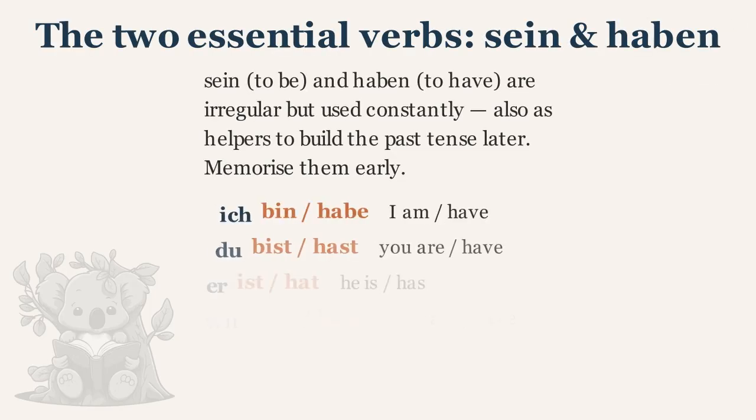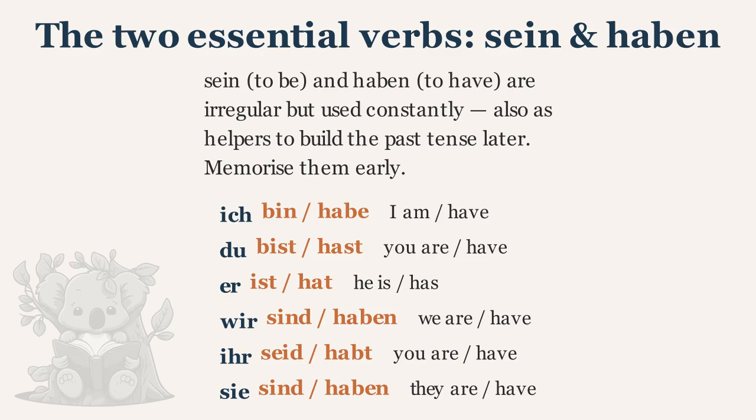Sein, to be, and haben, to have, are irregular but used constantly, also as helpers to build the past tense later. Memorize them early. Ich bin, ich habe, du bist, du hast, er ist, er hat, wir sind, wir haben, ihr seid, ihr habt, sie sind, sie haben.